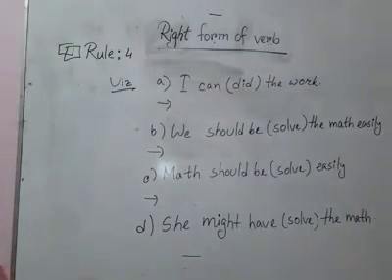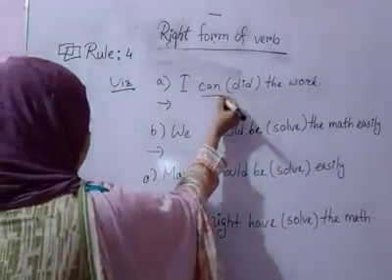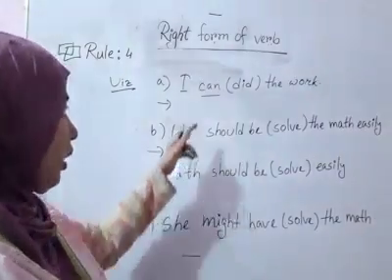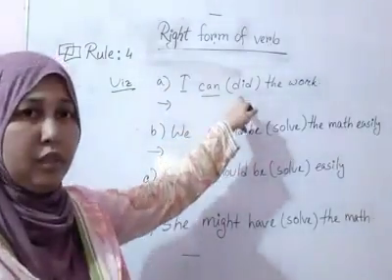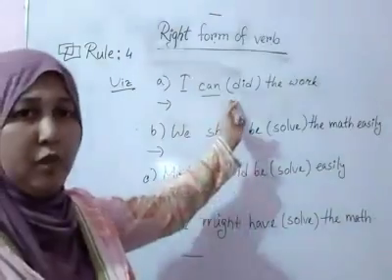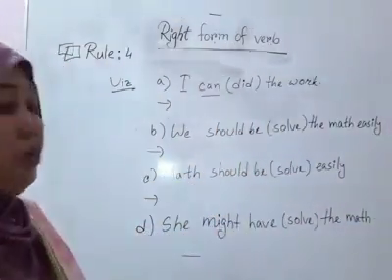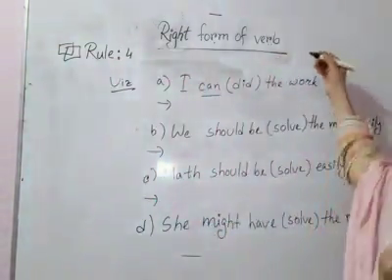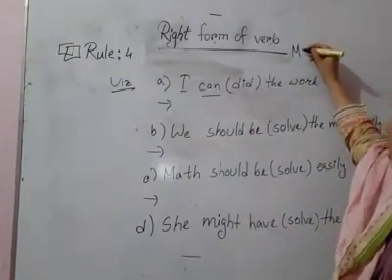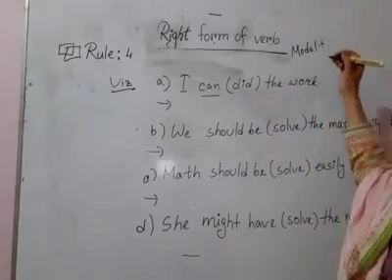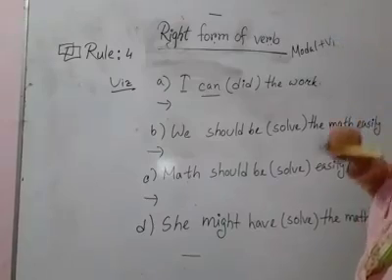You see, in the first sentence, what do we find here? We find here can. You know, can is a modal auxiliary. After can, we see here is a verb, but the verb is in past form. So what do you think? The verb should be in past form or it will be changed? We know in case of modal auxiliaries, that is the basic rule, we already knew that if there is a modal in a sentence, then the verb should be in base form. That means V1.